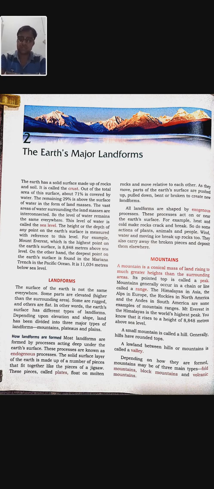Then we discussed the mountains. A mountain is a conical mass of land rising to a much greater height than the surrounding area. Then we also discussed the types of mountains. Mountains are of three types: fold mountain, block mountain, and volcanic mountain. Fold mountains are of two types: young fold mountains and old fold mountains.